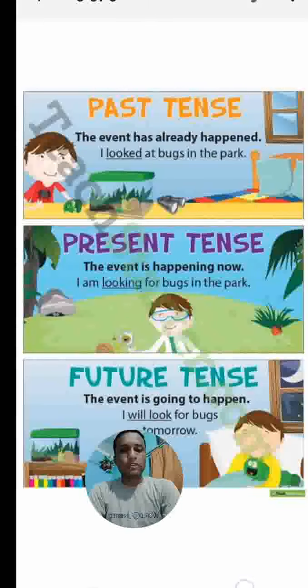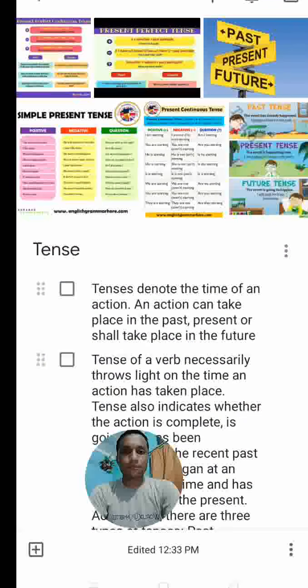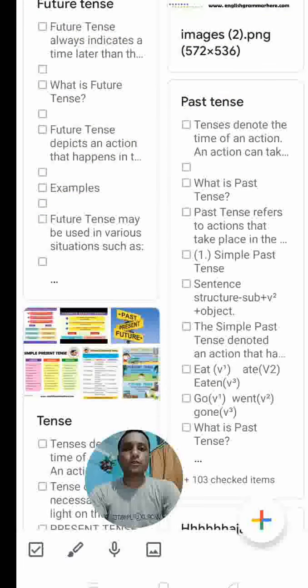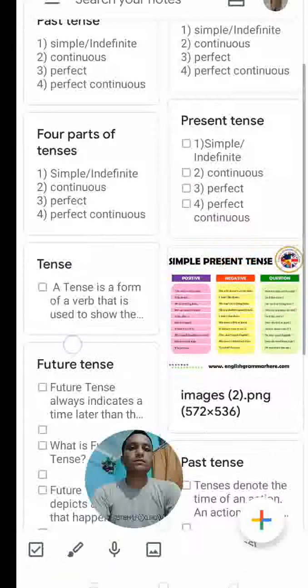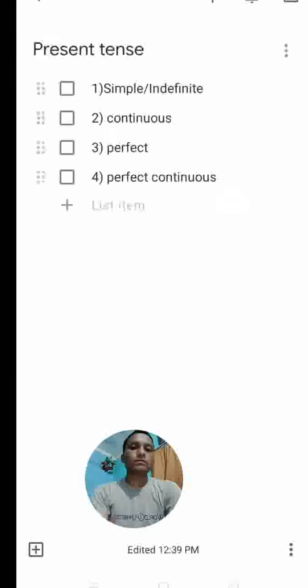So each and every tense is divided into four parts. Present tense is divided into four parts: simple or indefinite, continuous, perfect, and perfect continuous. So present tense is divided into simple present, present continuous, present perfect, and present perfect continuous.